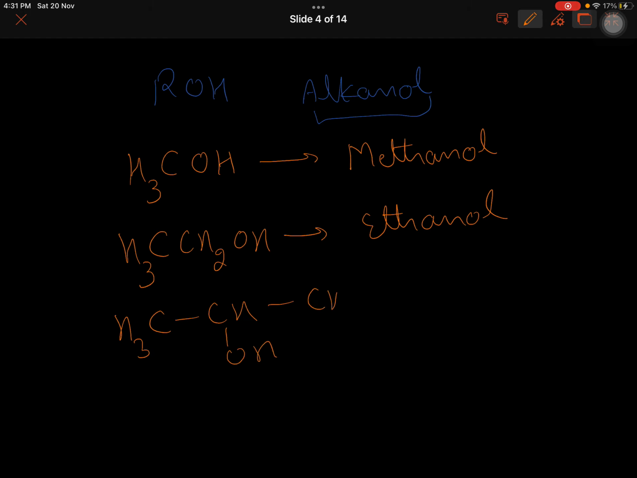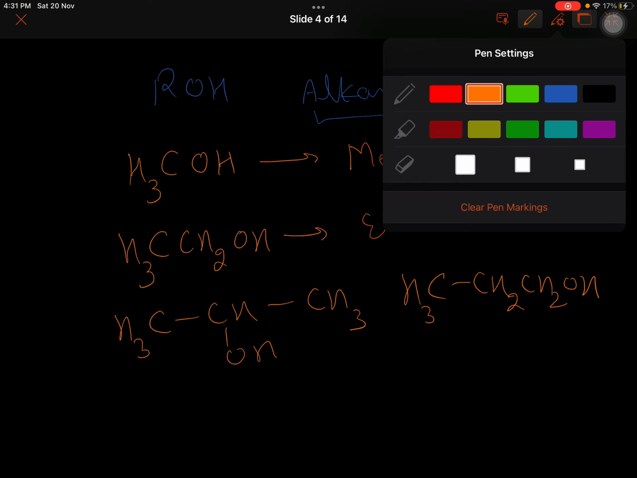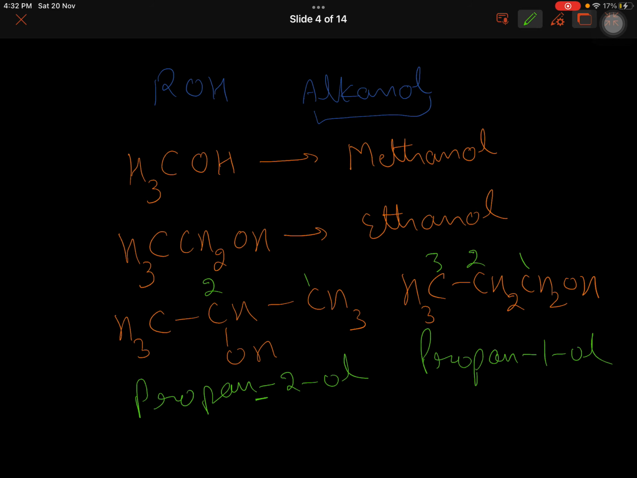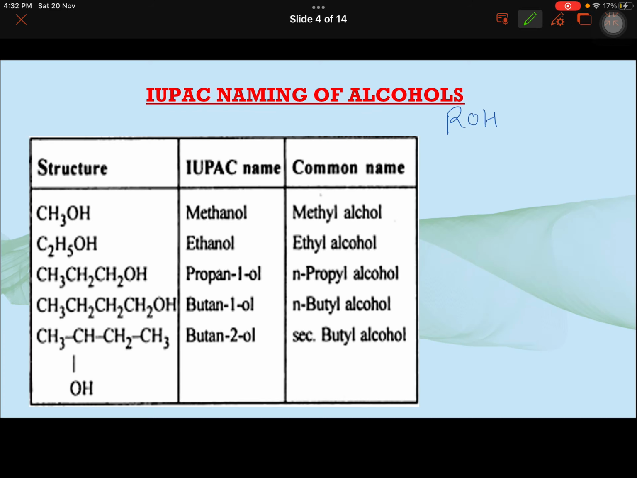CH3CHOHCH3, or CH3CH2CH2OH. Both are propanols, isomers. Propan-2-ol. See, I have dropped the E. Propan-1-ol. 1, 2, 3. 1, 2, 3. Simple. So methanol, ethanol, propan-1-ol. Butane, same way: butan-1-ol, butan-2-ol.